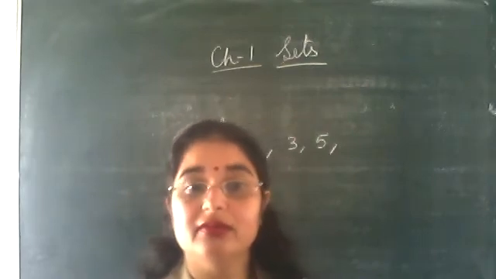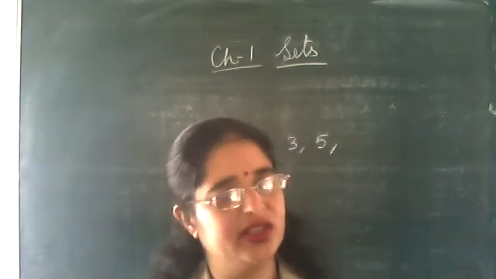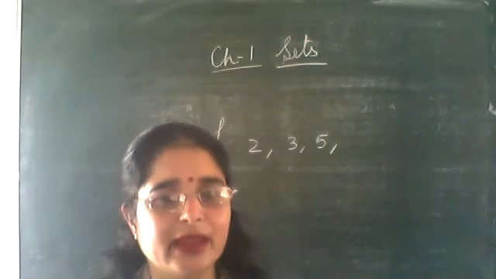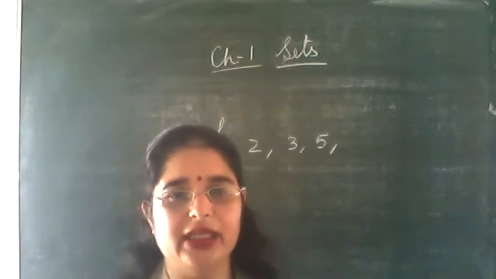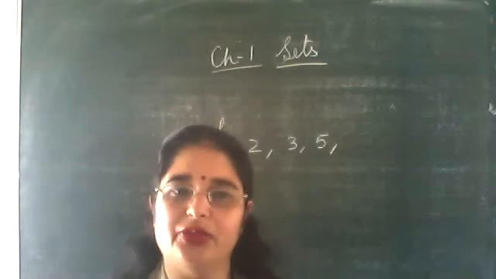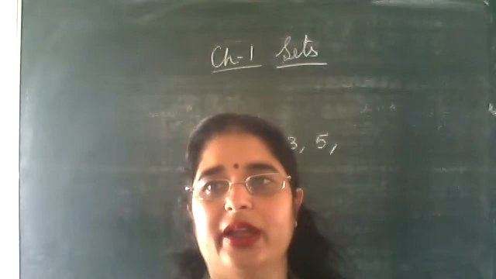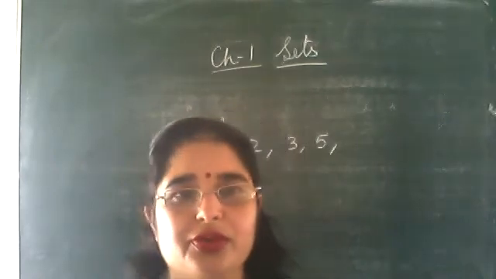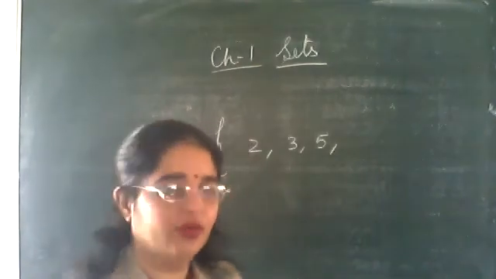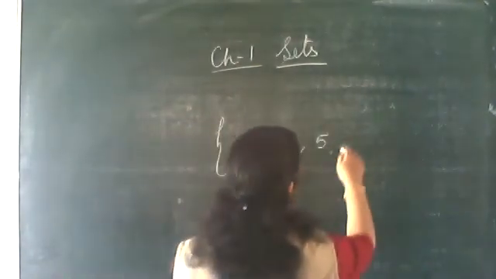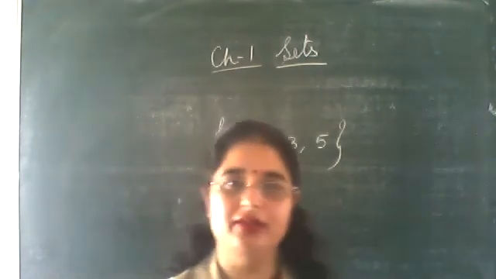14, 15, 16, 17. No. 18. No. 19. No. 20. No, 20 is a composite number. 21. No. So any other number? 22, 23. No, ma'am. Only 2, 3, 5. Yes. So your answer will be what? 2, 3, and 5.